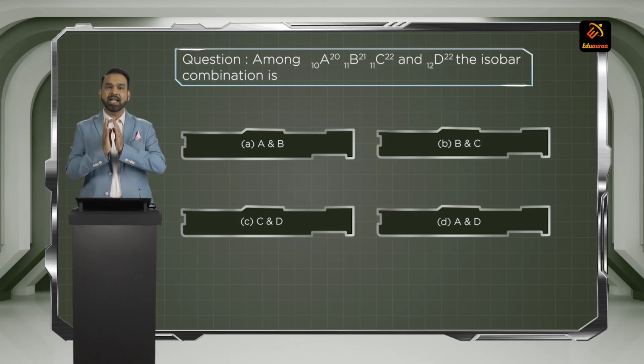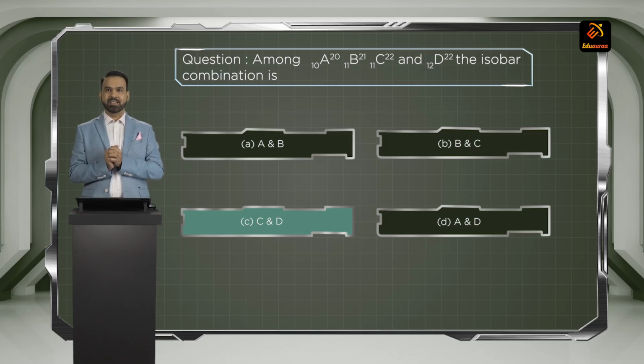Now between A, B, C and D, the four elements, which are having the same mass number? Students, look and tell me. A third standard student will tell me that C and D both are having the same mass number, 22. So C and D are the isobars, and choice C is the correct answer.